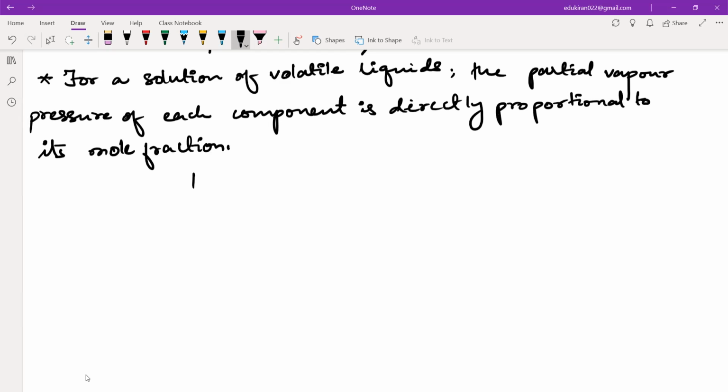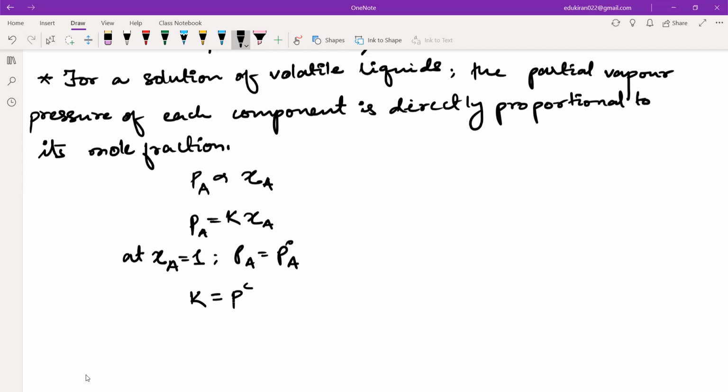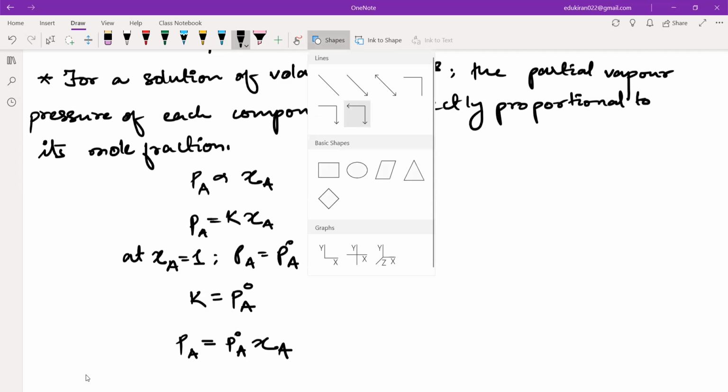So it is saying PA is directly proportional to chi A. Similarly, PA will be equal to K into chi A. And if I write at chi A equal to 1, PA is equal to P naught A, and that is why K will also be equal to P naught A. Hence we substitute the value of K in the previous equation. So we get the partial pressure of A is equal to the pure vapor pressure of A into the mole fraction of A that is present in the solution.